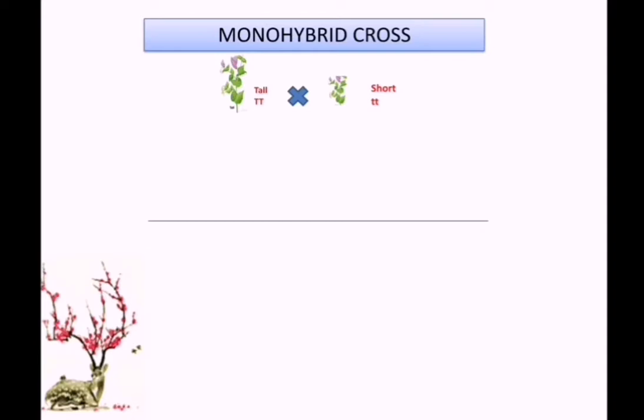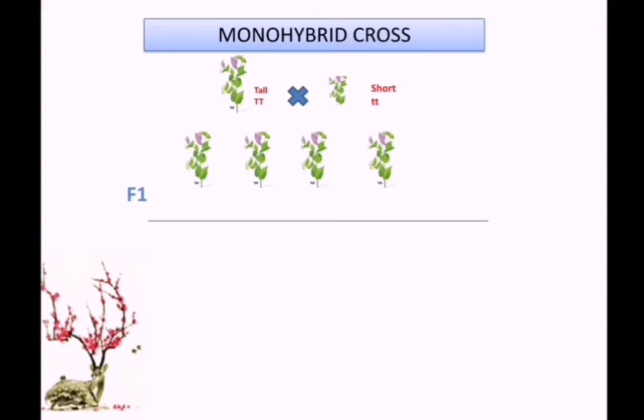Okay, so he grows a tall plant with genetic component T, and a short plant with genetic component t. He raised the F1 generation and he got 4 plants. You can see here all the plants are tall.